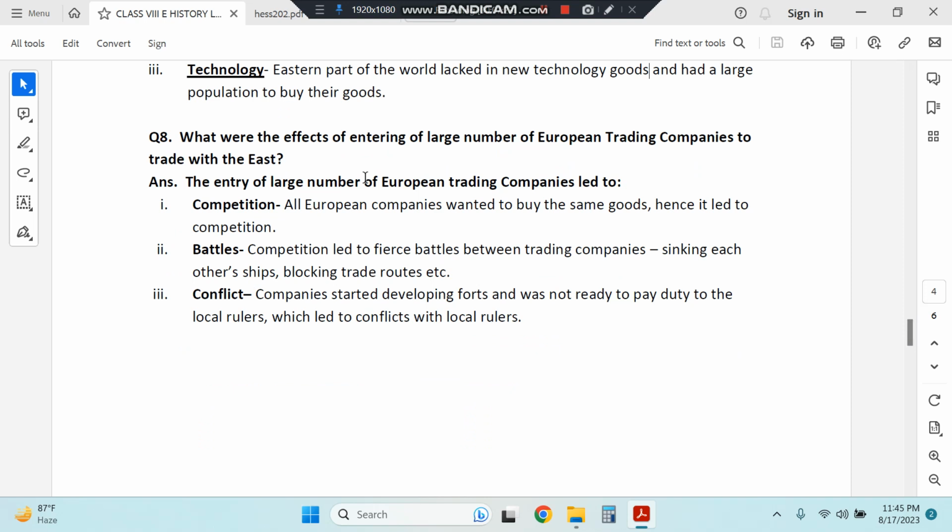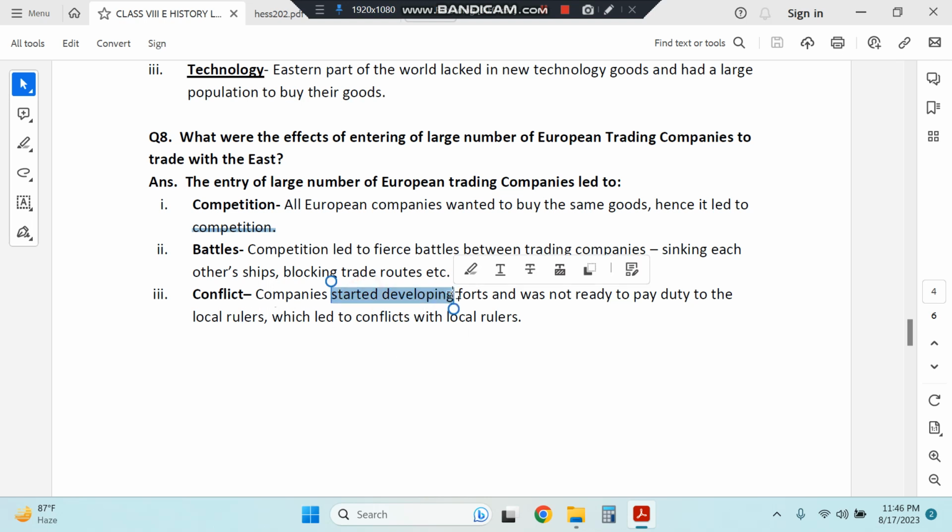What were the effects of the entering of a large number of European trading companies to trade with the East? It led to a huge amount of competition. French, Portuguese, Dutch, British, they all wanted to buy the same goods. Hence this led to competition. Because of this, all of them started fighting with each other. They used to sink each other's ships. They used to block trade routes. And all this led to conflicts.